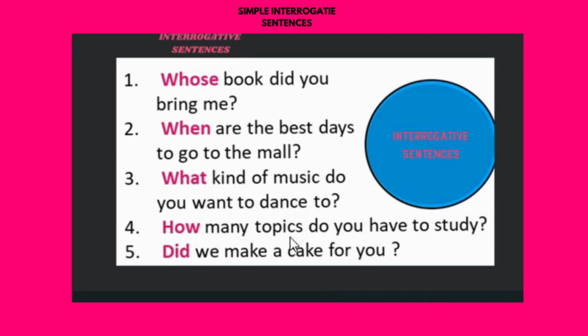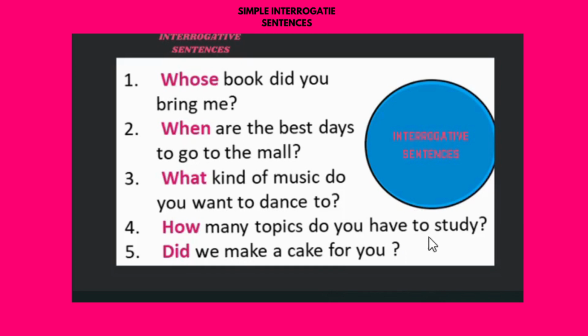And next one, how many topics do you have to study? How many topics do you have to study? Topics can be anything, like environment, there are so many topics. So here, how many topics that person needs to study.